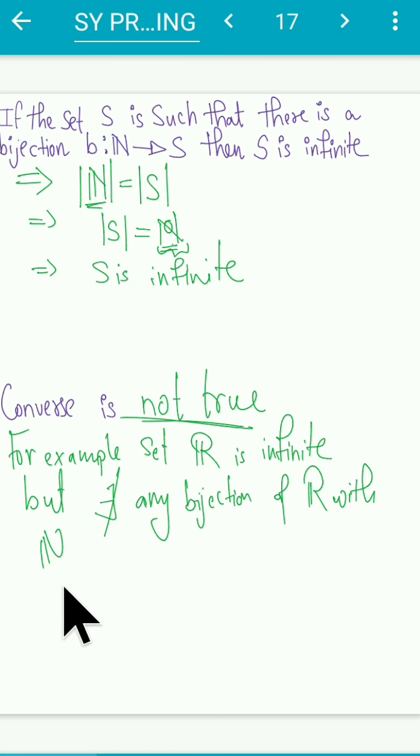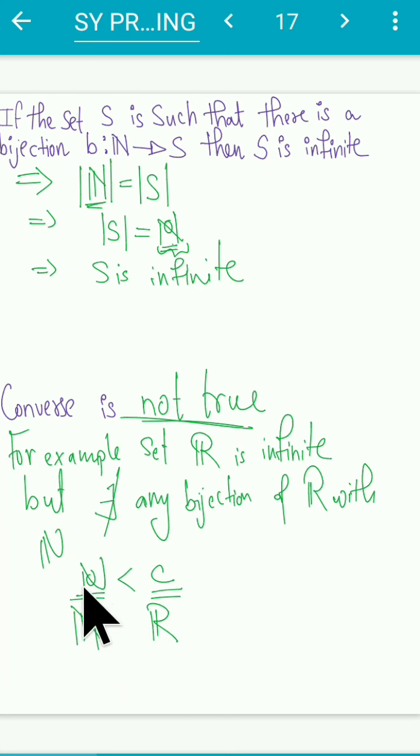In the intro video I gave you some knowledge about infinite sets. At that time I told you that aleph naught is less than C, where aleph naught is the cardinality of the set of all natural numbers, and C is the cardinality of the set of all real numbers.